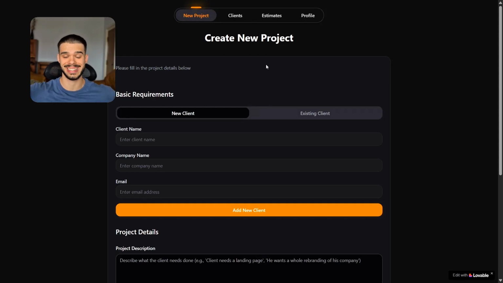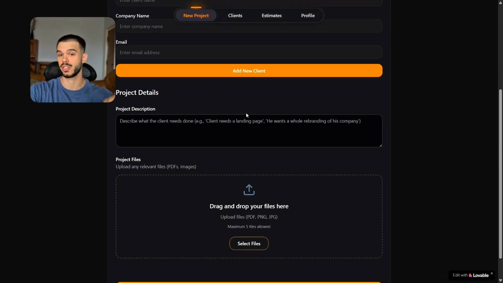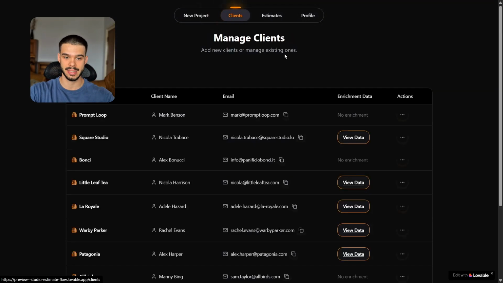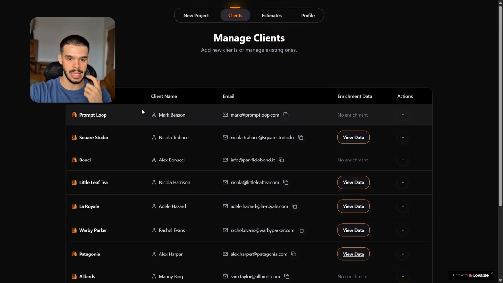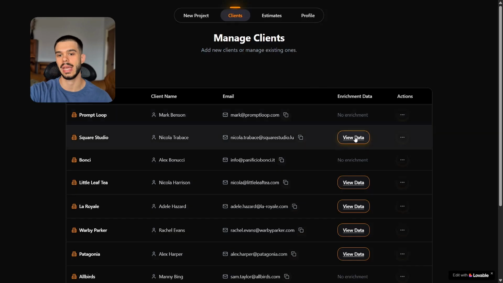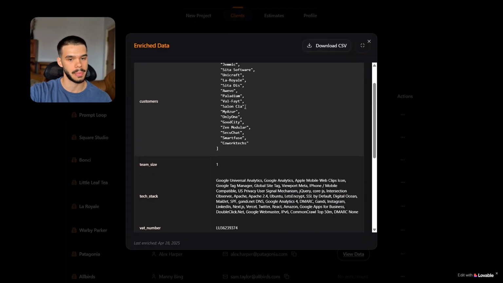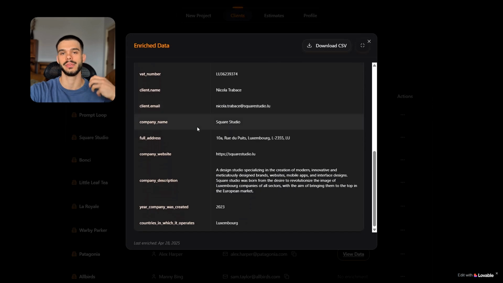I want it to be as simple as possible to use for the design studio. So basically we have 4 tabs here. We have the new project tab where everything is going to happen, right? We have the clients tab, which is going to be like a database where we store all of the information about our clients. We have their name, the client's name, the email, and enriched data if we have about them. So like past customers, team size, tech stack, a lot of data that we can crunch and then manipulate in order to get better outputs, right?